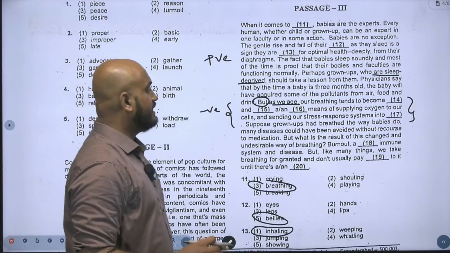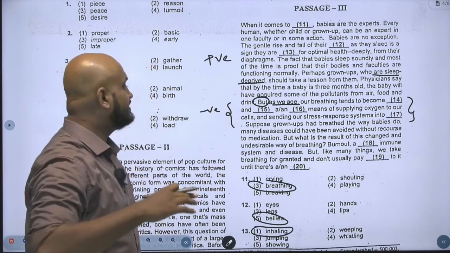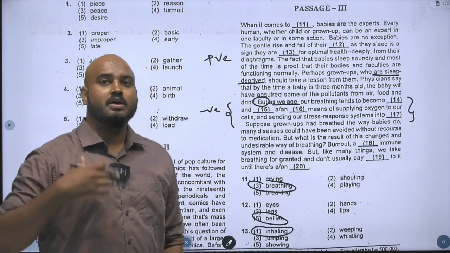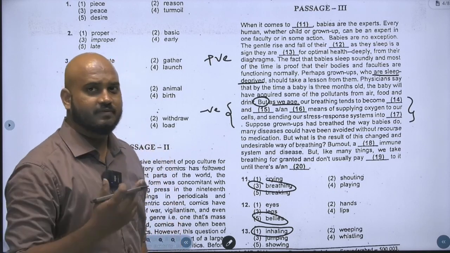Suppose grown-ups had breathed the way babies do. Many diseases could have been avoided without recourse of the medication. So it is all talking about if you have good sleeping pattern, most of your diseases will be eliminated.